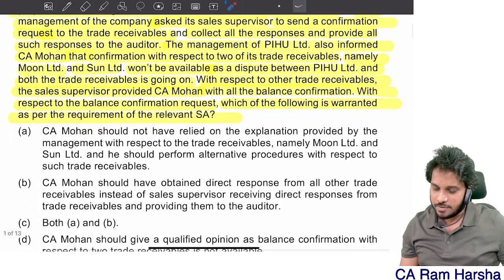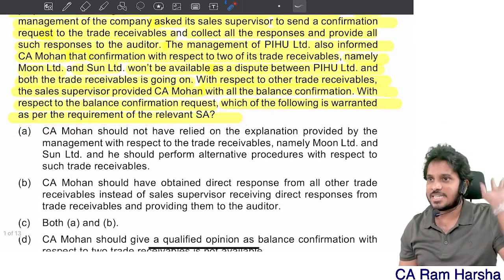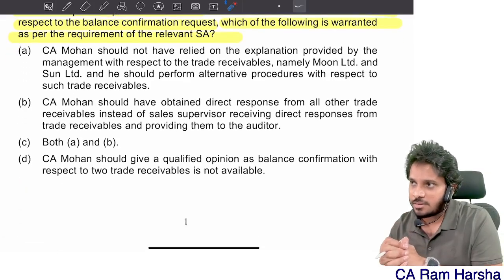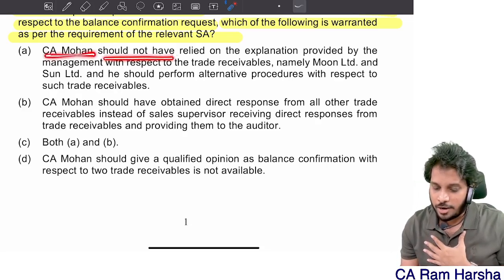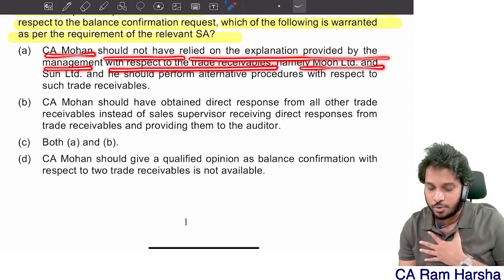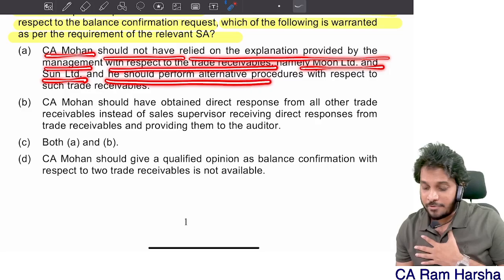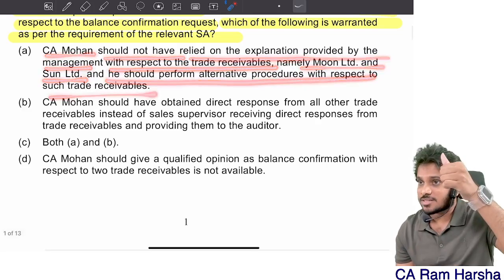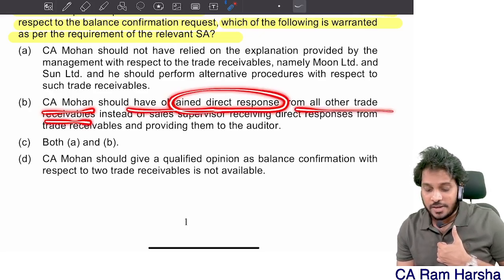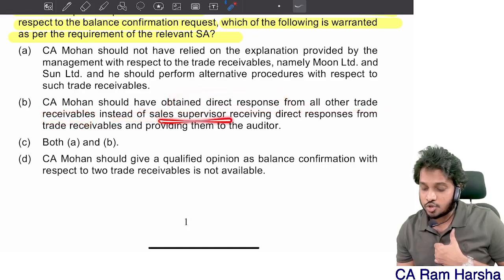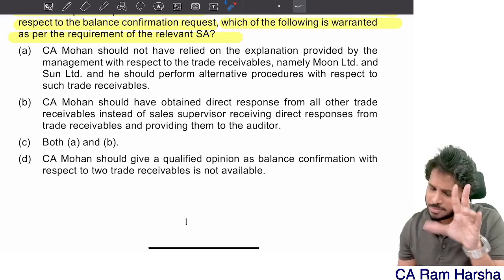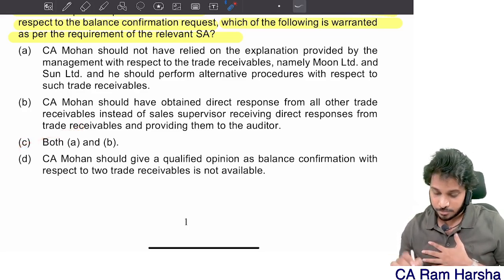So what are they asking? Which of the following is warranted as per the standard? So in the following 4, what is correct as per the standard you need to tell. Mohan should not have relied on explanation provided by the management with respect to trade receivable, namely Moon Limited and Sun Limited. He should perform alternative procedure. Correct. Mohan should have obtained direct response from all other trade receivables instead of sales supervisor receiving direct response and providing them to auditor. Both are correct. Both are requirements. Both A and B is correct.